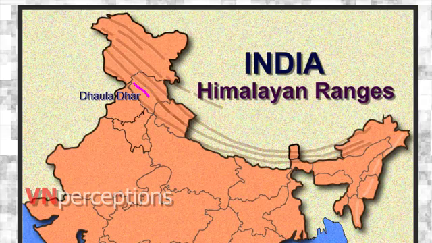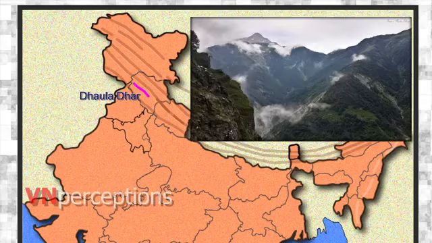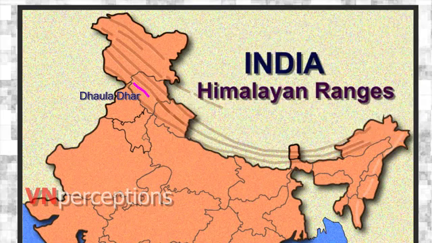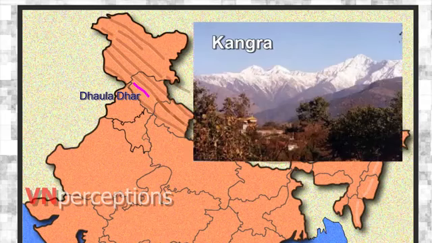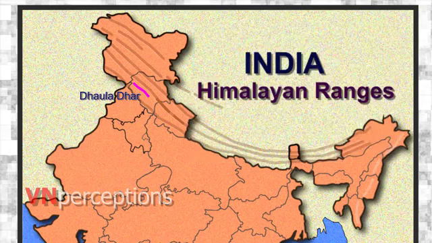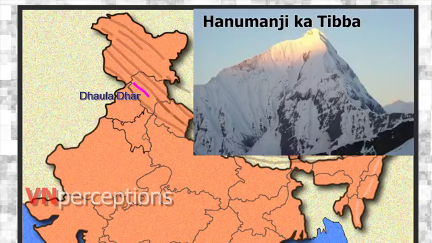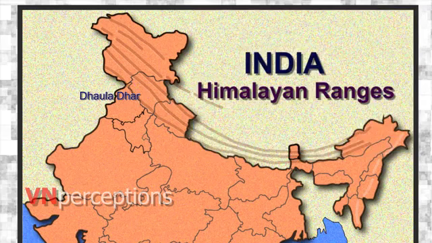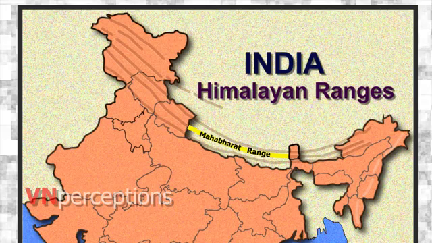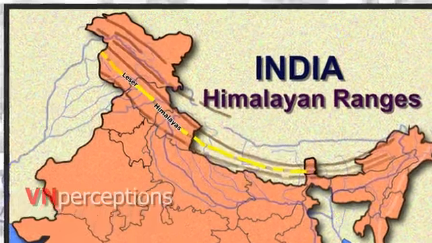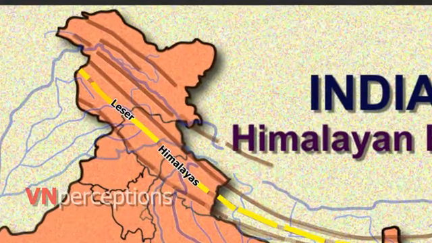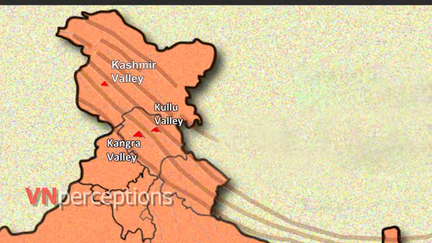The Dhauladhar range is one of the branches of the main outer Himalayan chain of mountains in Himachal Pradesh. The Dhauladhar mountain range is one of the major attractions in Kangra along with the amazing Kangra Valley. The highest peak of the Dhauladhar range is the Hanumanji Ka Tibba with an elevation of 5,639 meters. The Mahabharat range completely lies in Nepal. The lesser Himalayas consist of the Kashmir, Kangra and Kulu valleys.